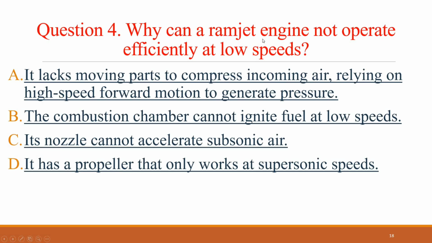Question 4. Why can a ramjet engine not operate efficiently at low speeds? The correct answer is it lacks moving parts to compress incoming air, relying on high-speed forward motion to generate pressure.